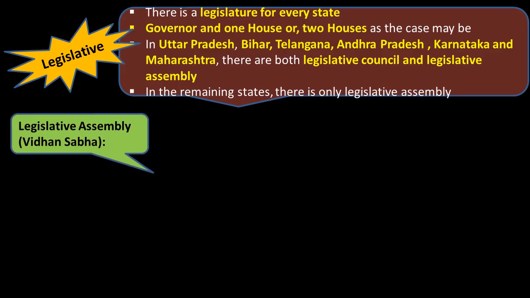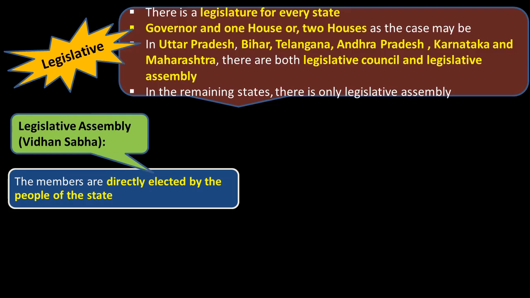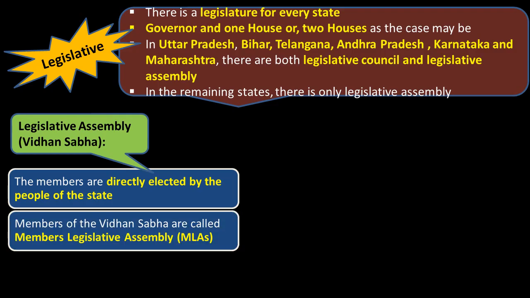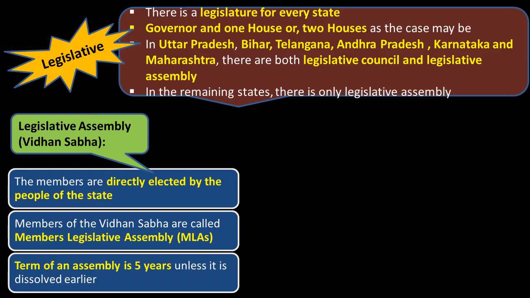Legislative Assembly, or the Vidhan Sabha. The members are directly elected by the people of the state. Members of the Vidhan Sabha are called Members of Legislative Assembly, the MLAs. Term of an assembly is 5 years unless it is dissolved earlier.